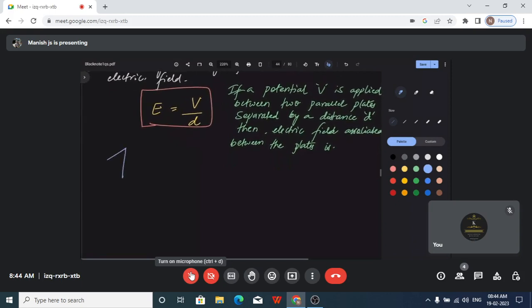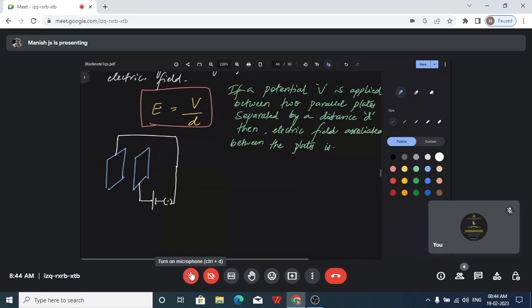We can represent this diagrammatically. Here we have taken two plates. When you are applying potential between these plates, how do you apply it? You connect these plates to a cell along with a plug key.